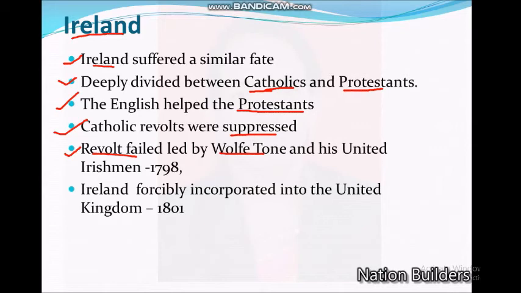Ireland was forcibly incorporated into the United Kingdom in 1801. After the failure of this revolt, Ireland was made part of the United Kingdom in 1801. So in this way, the United Kingdom was formed through different struggles, different separations, but it took a long time. A hundred years went into forming it.